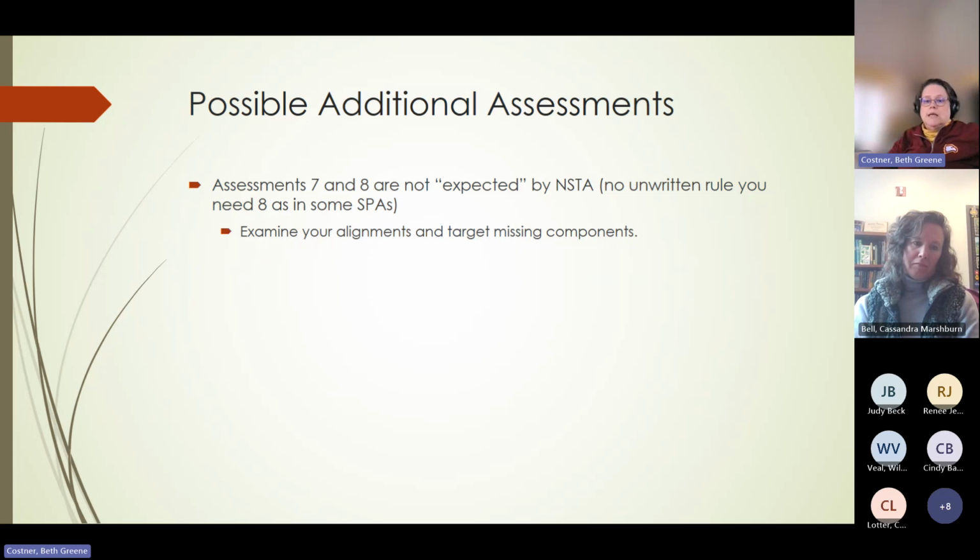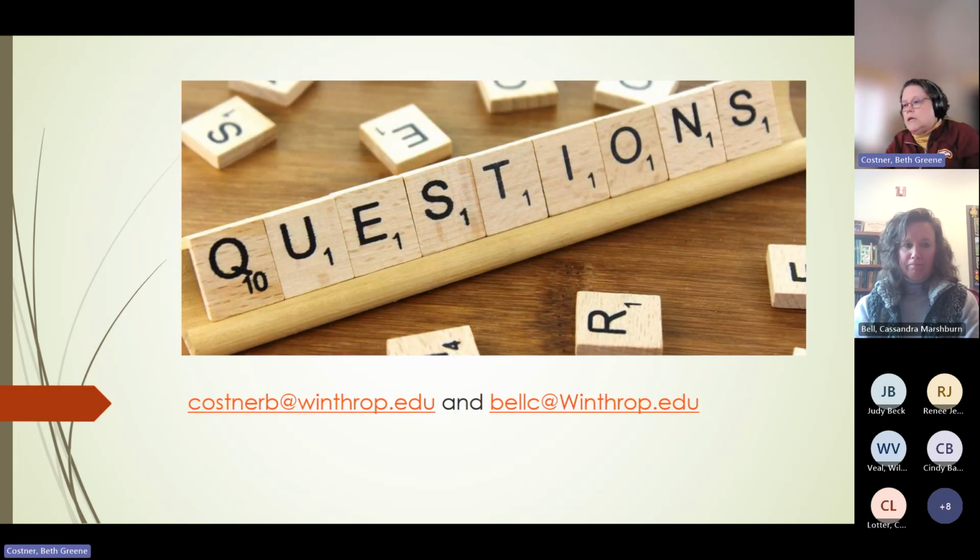That's where you do an assessment 7 or an assessment 8. Generally, the expectation is that you will only have 6 assessments for NSTA. That's a little bit different for those of you who write multiples in some of the other SPAs, but NSTA does not expect more than 6. I mean, the state using NSTA.